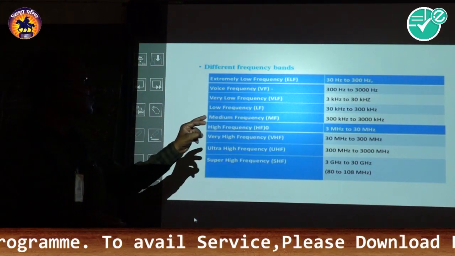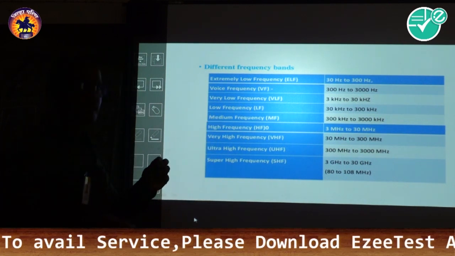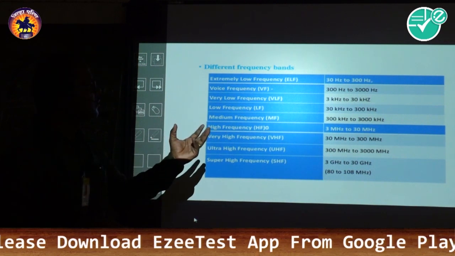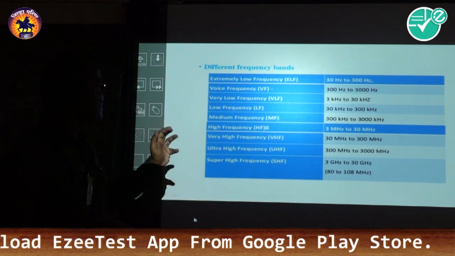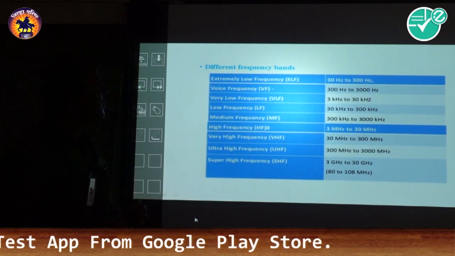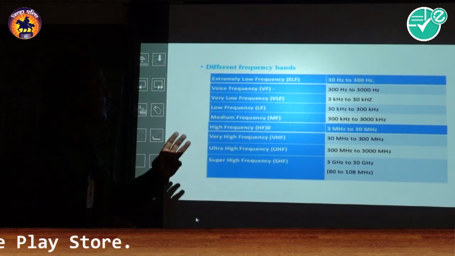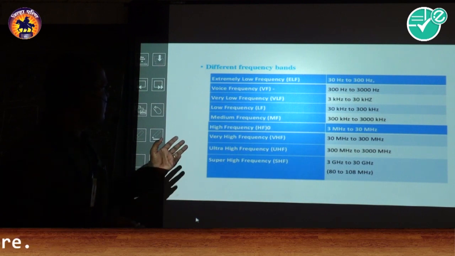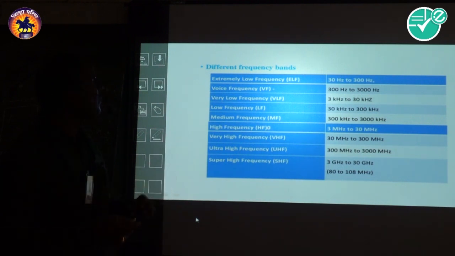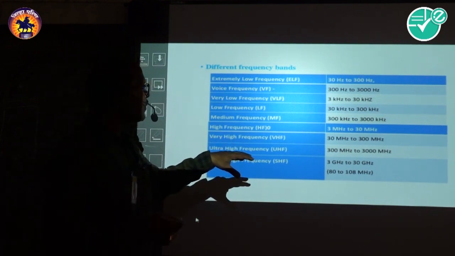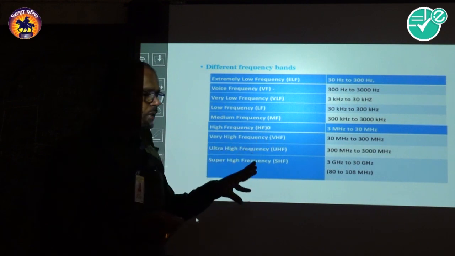Medium frequency is 300 kilohertz to 3000 kilohertz. Then high frequency, HF, is 3 megahertz to 30 megahertz. Very high frequency, VHF, is 30 megahertz to 300 megahertz. Then ultra high frequency, UHF, is 300 megahertz to 3000 megahertz. Then super high frequency, SHF, is 3 gigahertz to 30 gigahertz.